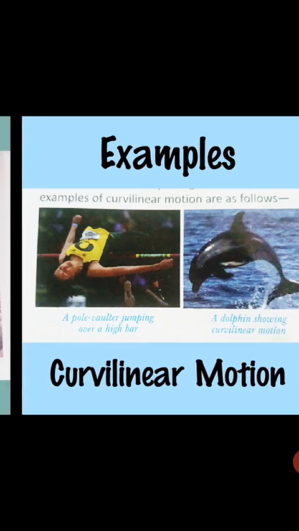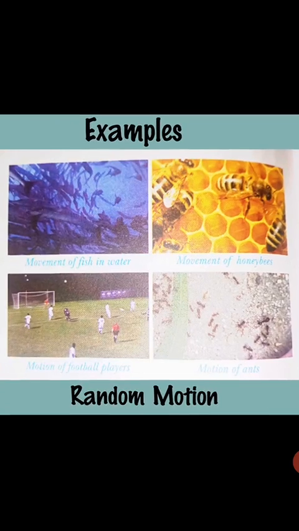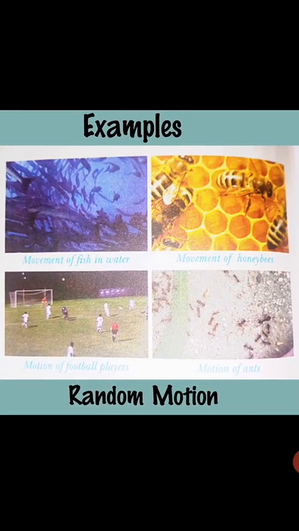The third type of translatory motion is random motion. Here the word random tells us something moving without having a proper direction. It means that the irregular motion of a body in any direction without rotation is called random motion.